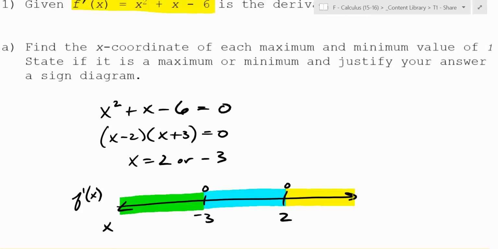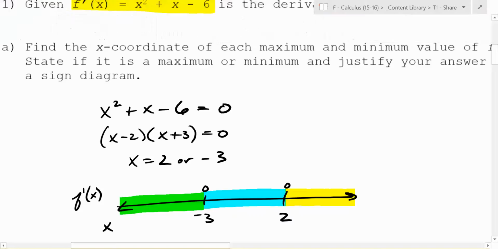How do you figure out pretty quickly if this is positive or negative? What do you do? Plug in a value. Now what value is nice in between here? 0. You can plug in 1, that's fine. Plug in anything you want, but plug in 0 into the derivative. Plug in 0 into this, what do you get? -6. So what sign is that region going to be? That region's going to be negative.